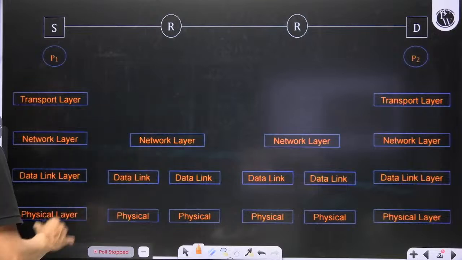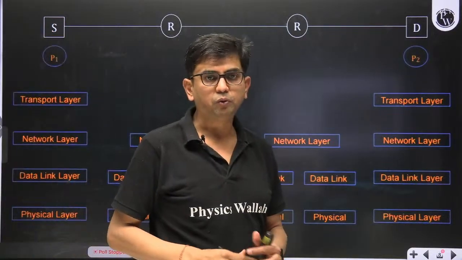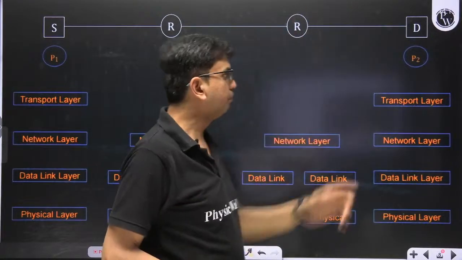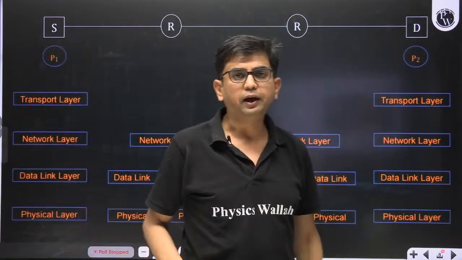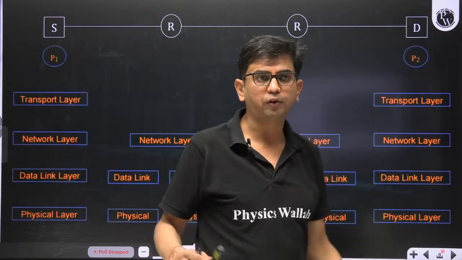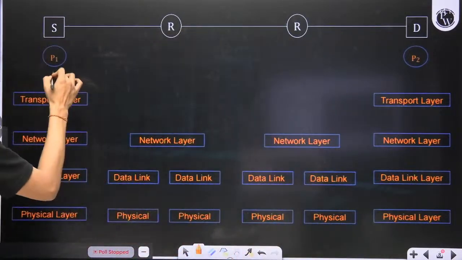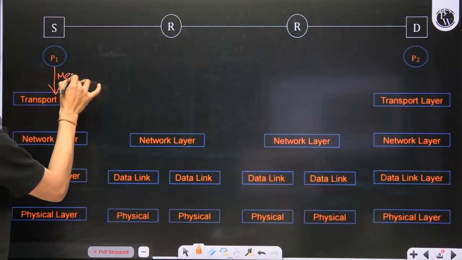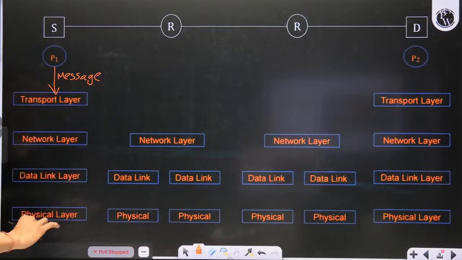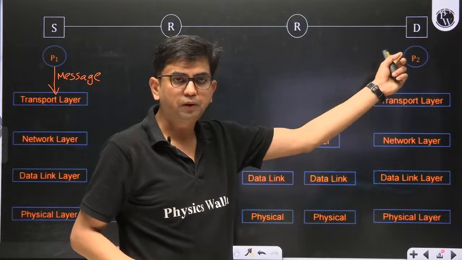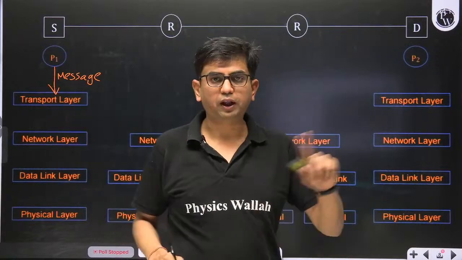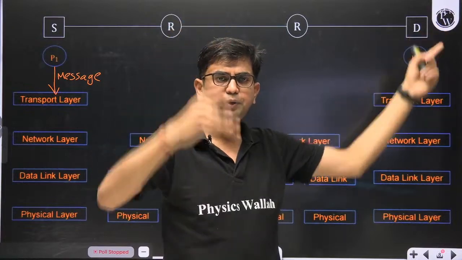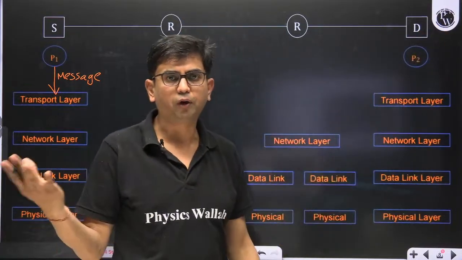So here you can see in this picture there are 2 processes P1 and P2 belonging to 2 different machines S and D. P1 is communicating with process P2. It's the application process. P1 is giving a message to the transport layer and saying deliver this message to P2. Transport layer says okay boss, I'll do that.